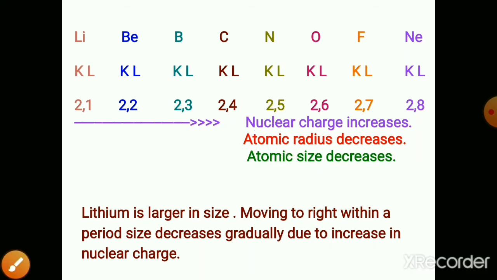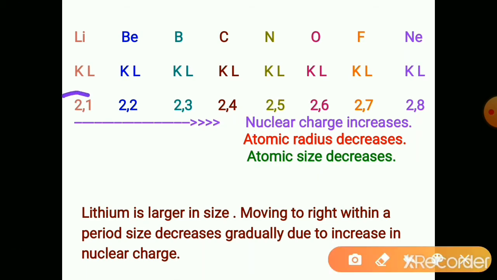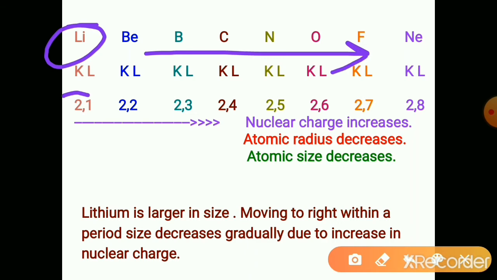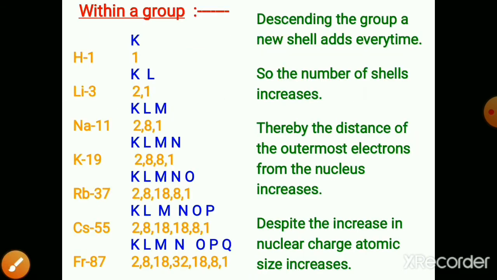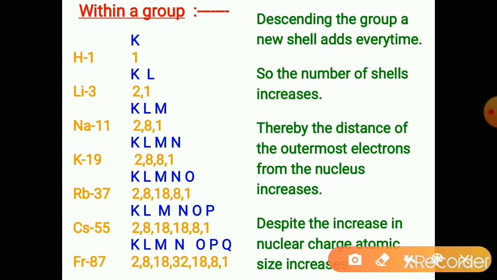So lithium, which is extremely on the left hand side, is larger in size and gradually size is decreasing towards the right. So this is the trend in a period.